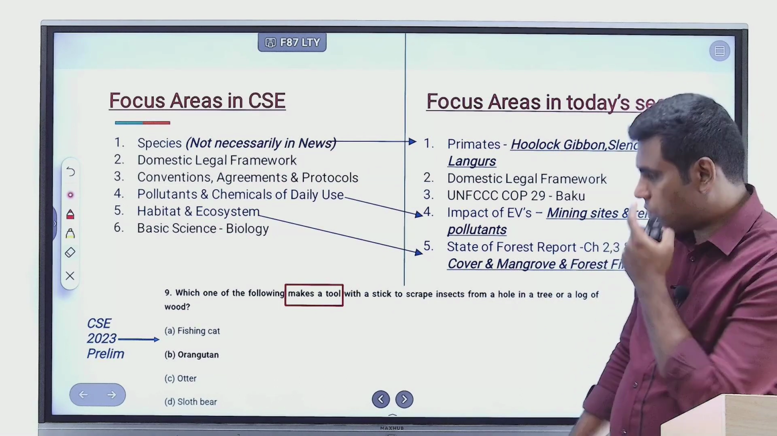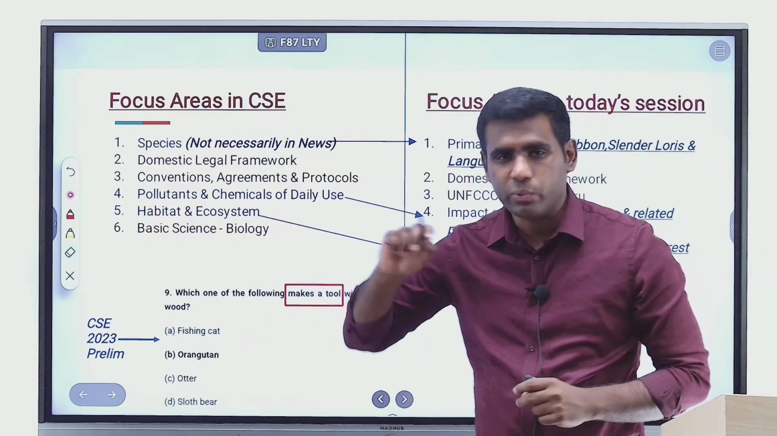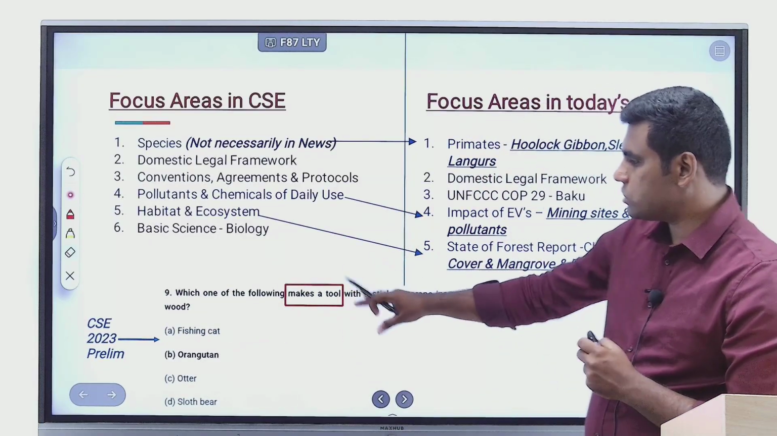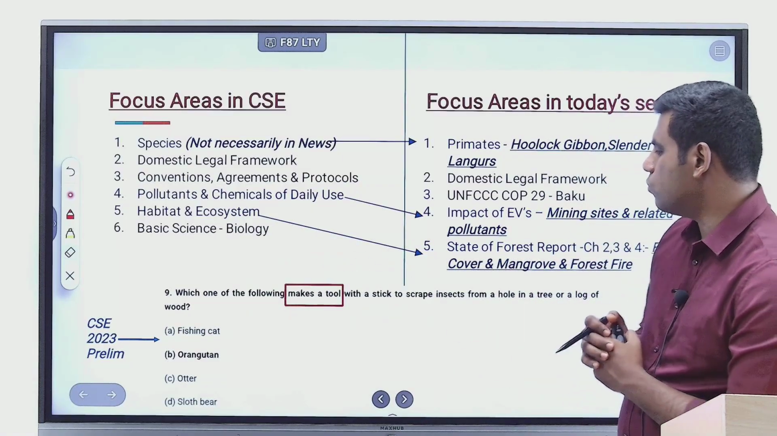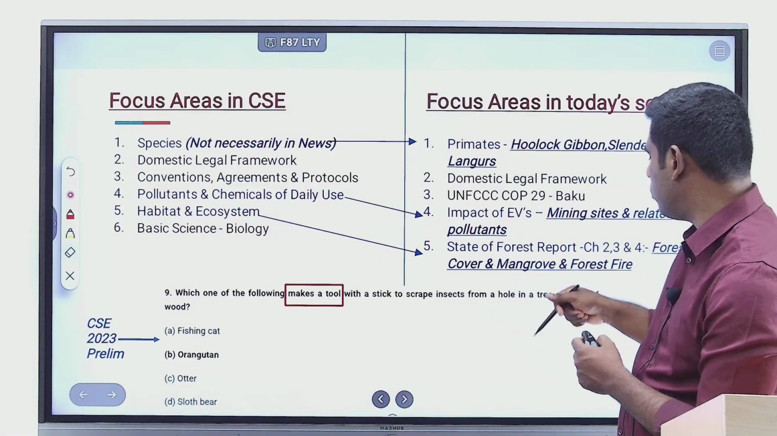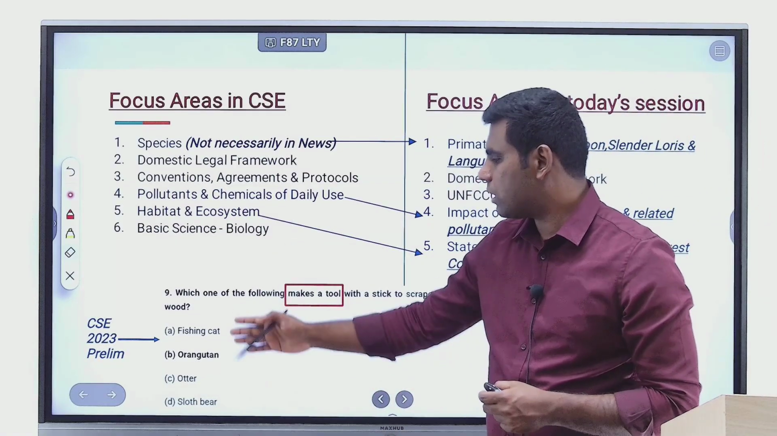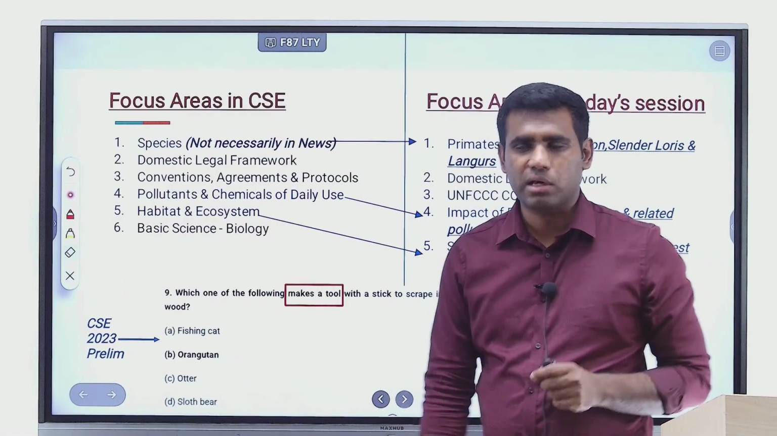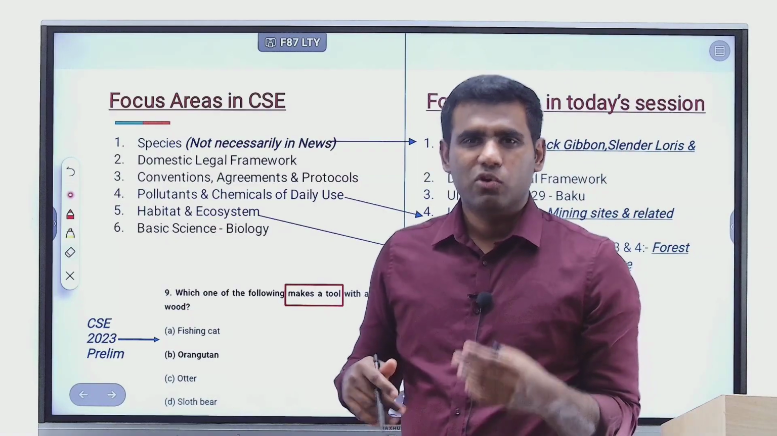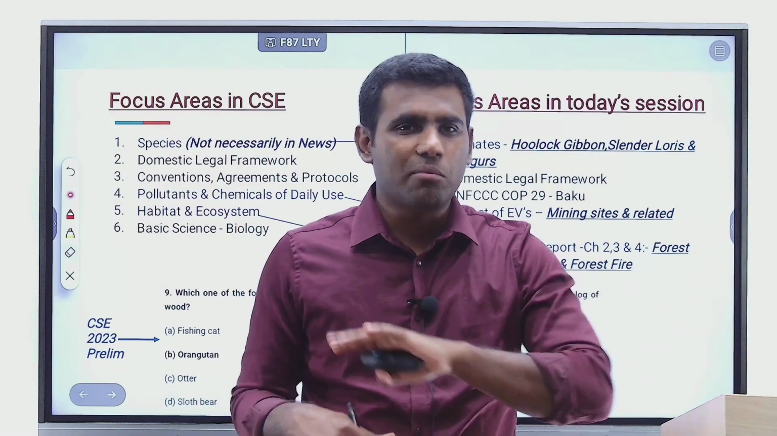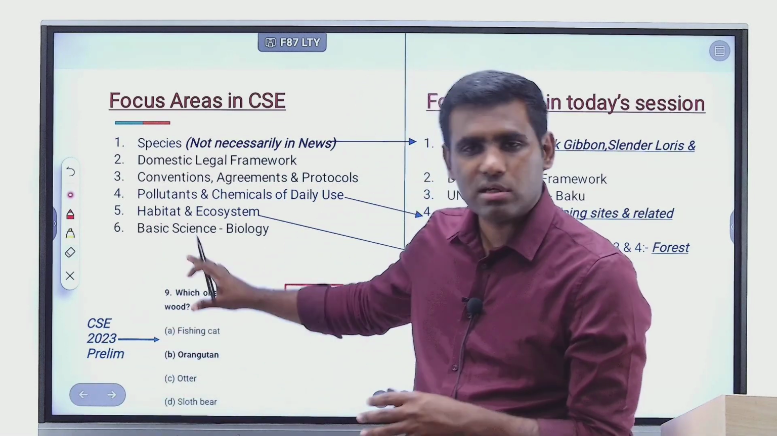All right, so let's just have a sample question here. This was a question asked in the 2023 prelims. This is a question on species, right? Look at the question. Which one of the following makes a tool with a stick to scrape insects from a hole in a tree or a log of wood? Four options are given: fishing cat, orangutan, otter and sloth bear, right? Prima facie, when you look at it, it may appear as if UPSC is expecting you to know in detail about each and every animal species, which is actually not the case.